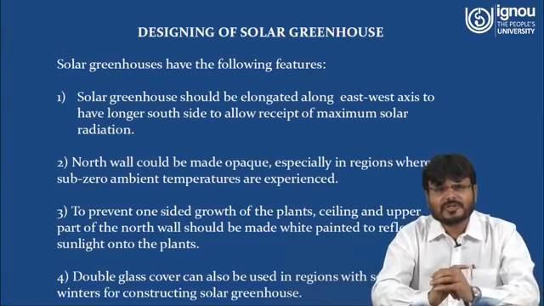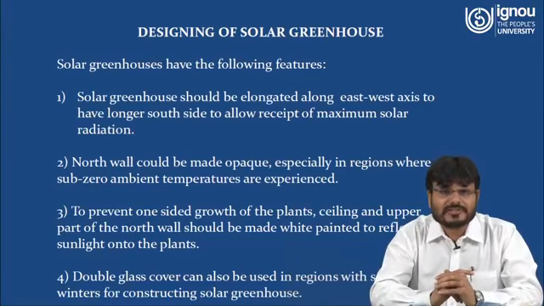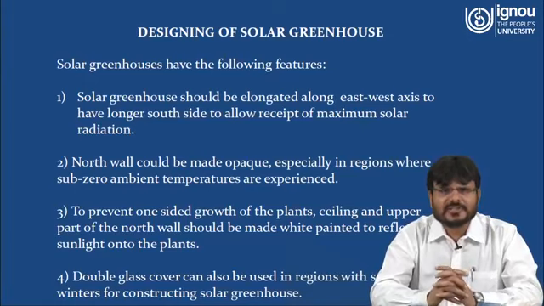Now what you have to take care if you are designing a solar greenhouse. Solar greenhouses have the following features. A solar greenhouse should be elongated along the east-west axis, with a longer south side to allow receipt of the maximum solar radiation. The north wall could be made opaque, especially in regions where sub-zero ambient temperature is experienced.